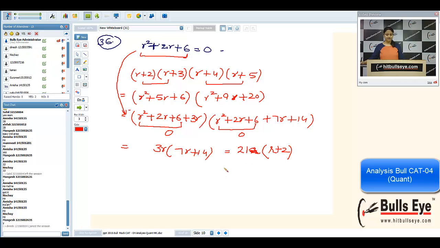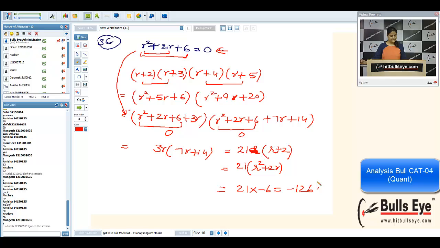So it will be 21r into r plus 2. So it will be 21 into r square plus 2r. Again, I'm coming to this equation. We know the value of r square plus 2r, that is minus 6. So this is the answer, 21 into minus 6. So it will be minus 126. That was a complete manipulation.